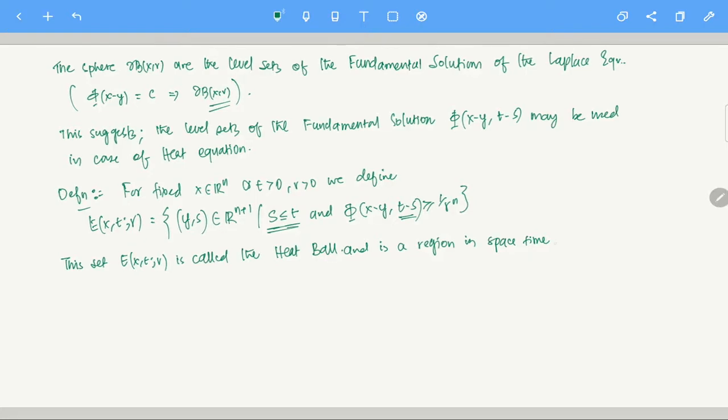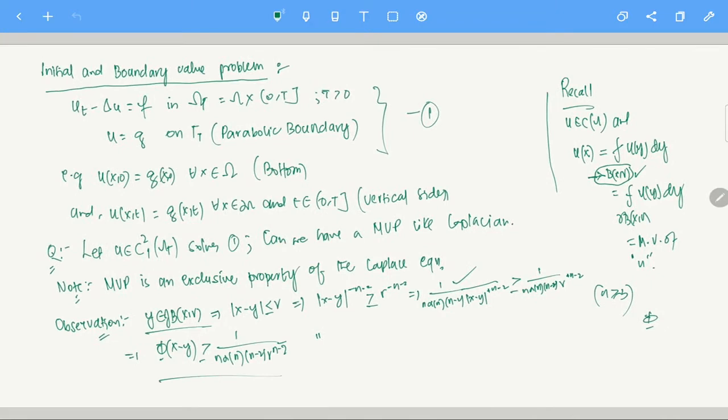Space time, the boundary of which is a level set of phi of x minus y, t minus s. If you remember, in the case of the Laplacian, what is the boundary?